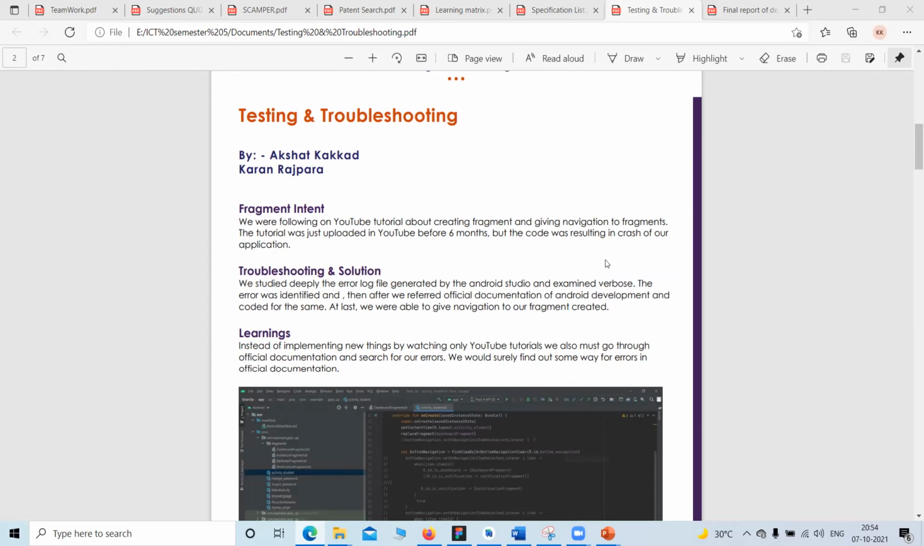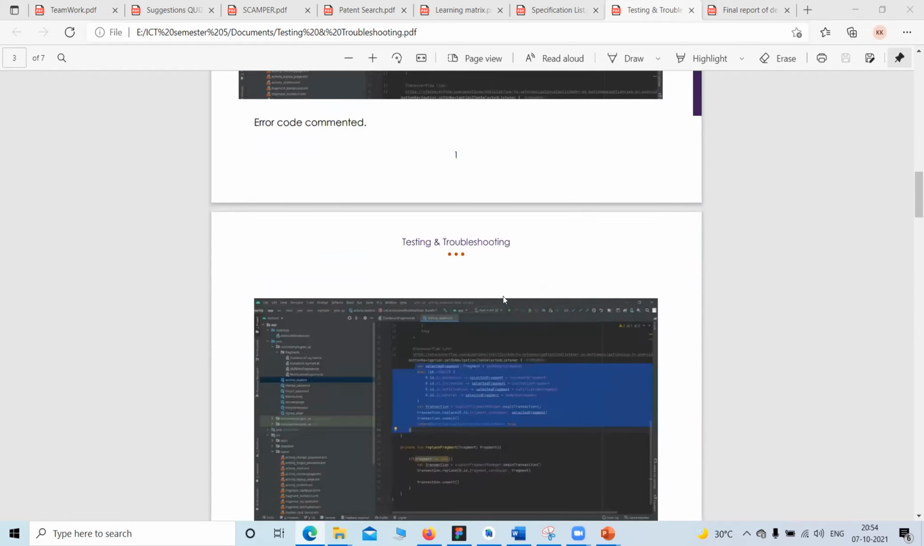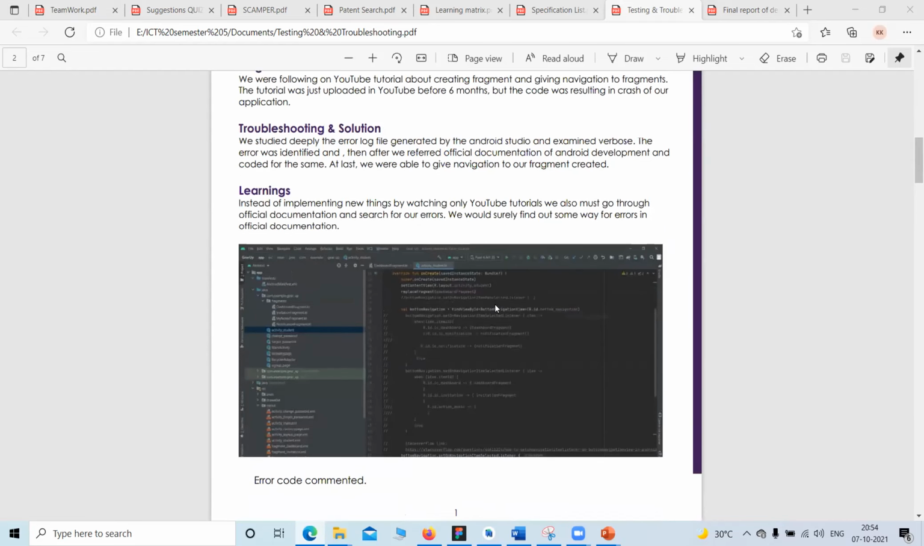So the learning that we have done is that don't just go for the YouTube tutorials for every functionality. Read the official documentation. It will give a lot of concepts. It will give us a lot of new things, and the official documentation is the thing that is updated regularly. So always try to refer to the official documentation.